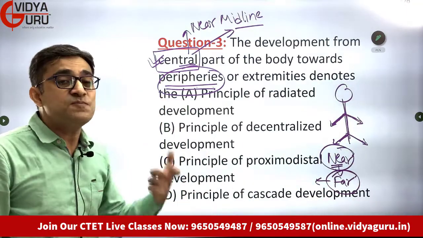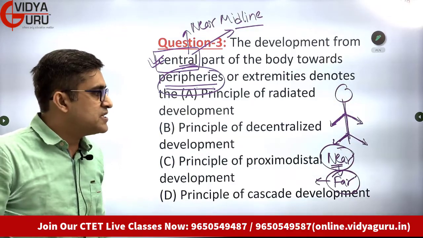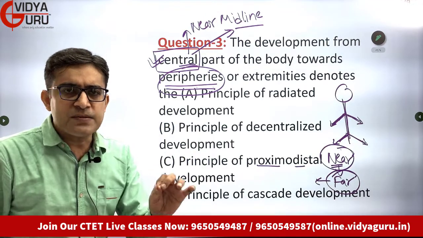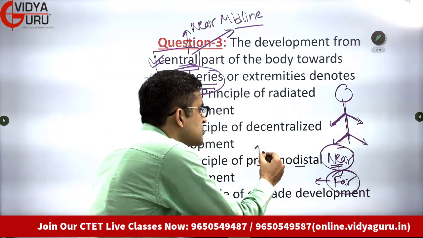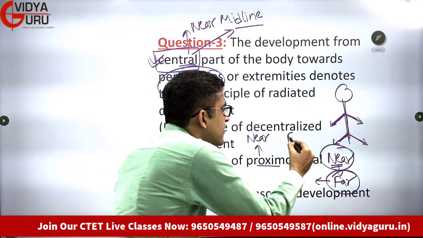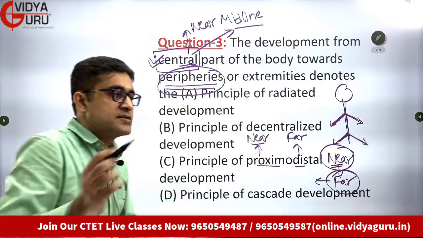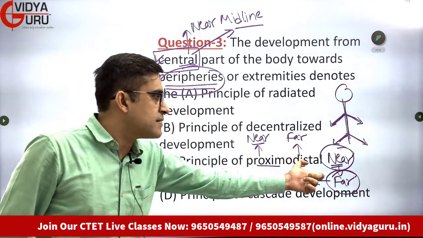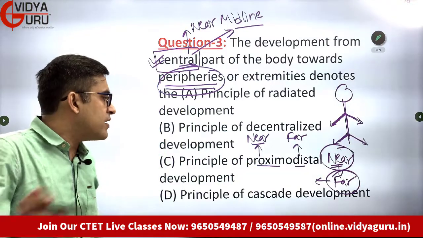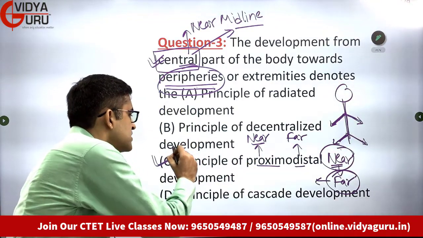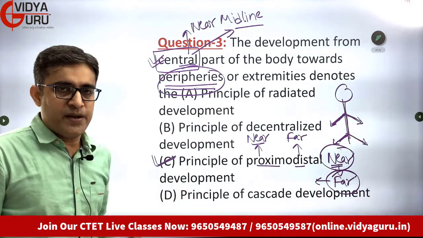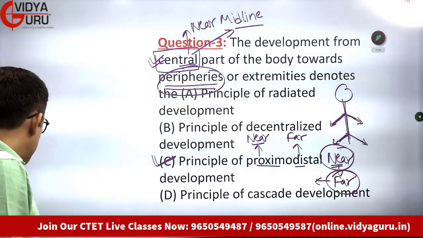So what is this principle known as? Students, this principle is known as Proximo Distal Principle. In very simple terms, proximal is something which is near to us, distal is something which is far away from us. So something which is near the midline develops first, something which is far away from the midline develops later. So near to far, Proximo Distal Principle, that is the direction of development. Sure? Let's move to the next question.